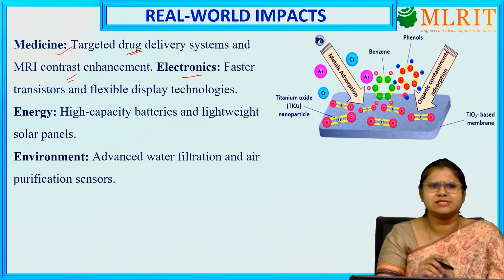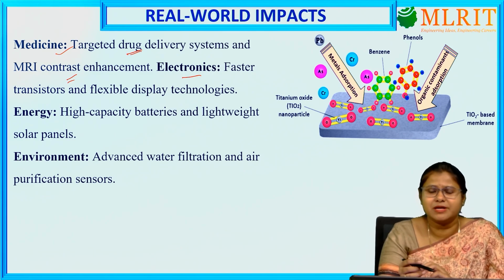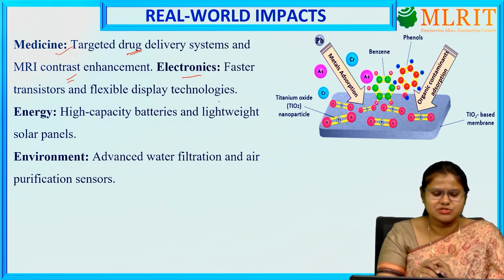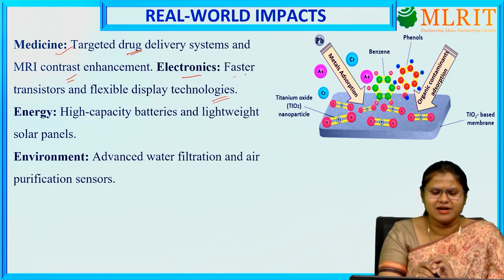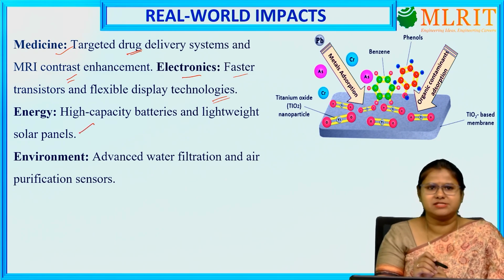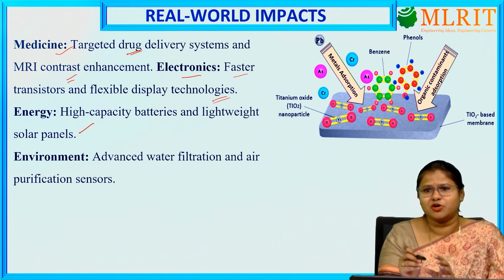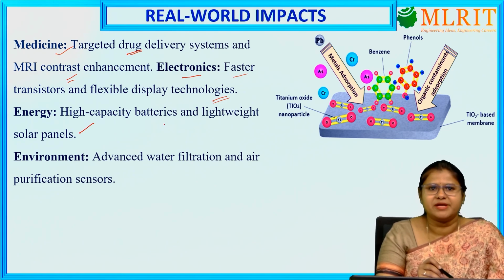Then the next thing is in electronics also, it is helping us: faster transmitters and flexible display technology. This flexible display technology I have already discussed, and again, due to the smaller size of these nanoparticles, we can use them in faster transmitters. Then in energy, due to the smaller size of this nanoparticle and the higher surface to volume ratio, we can use it in high capacity batteries.